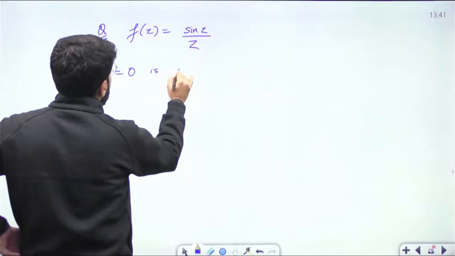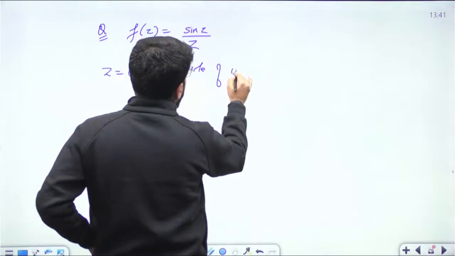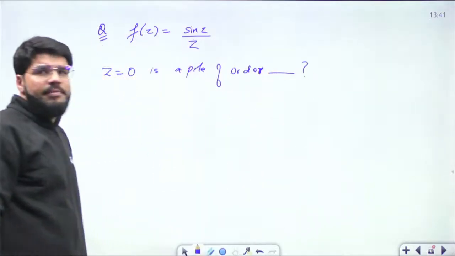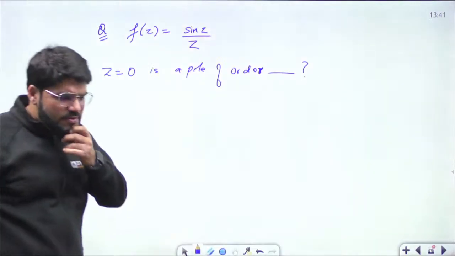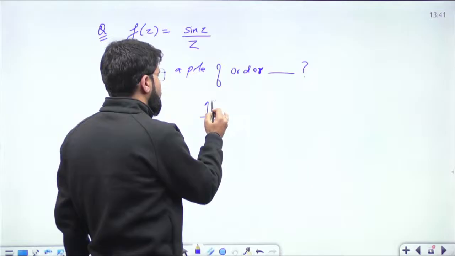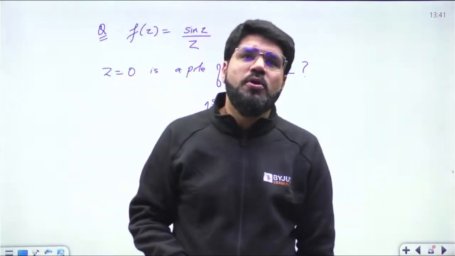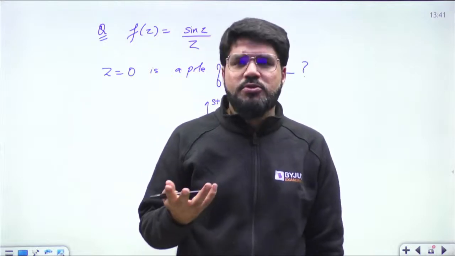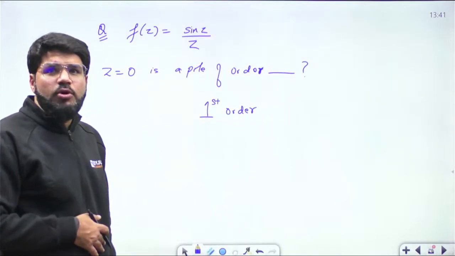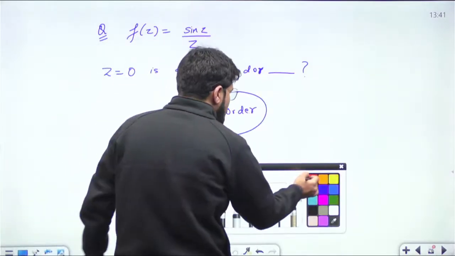z equal to 0 is a pole of what order? Tell me, here z equal to 0 is a pole of which order? Now you may think it is a pole of first order because z to the power 1. That's what you may think. Is it the pole of first order? If you say that it is a pole of first order, it is wrong.